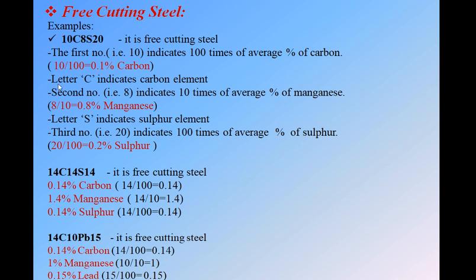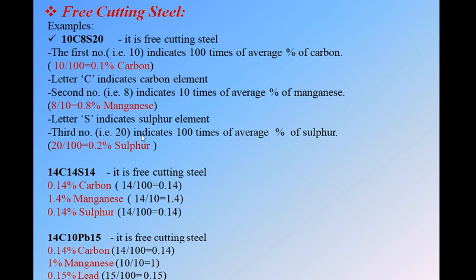Okay, next. Letter C, as you know, indicates a carbon element. Second number, that is 8. As we know in plain carbon steel, C followed by some number is always the manganese content. It is 10 times the average of manganese. So divide this 8 by 10, we get 0.8, so 0.8% manganese.